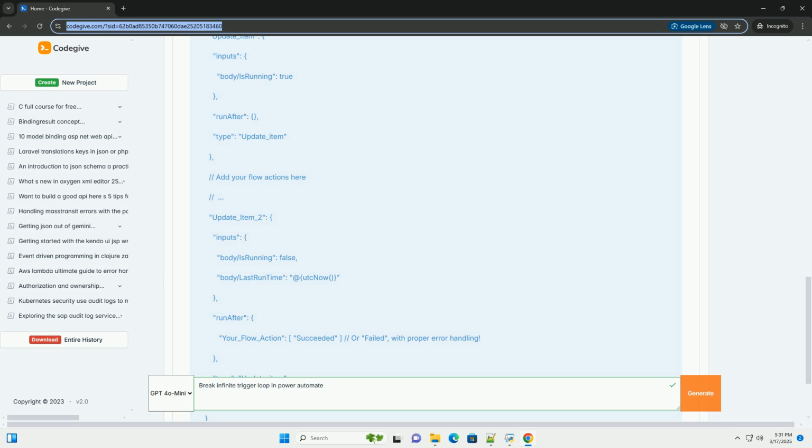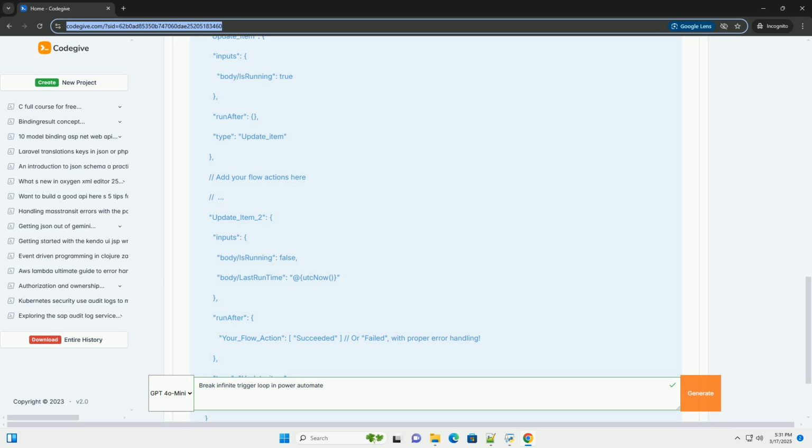3. Using a SharePoint list, or similar data source, to track run status, more complex, persistent. This approach involves using a SharePoint list, or another data source like Dataverse or SQL Server, to track the flow's execution state. This allows you to prevent the flow from running if it's already running or has recently completed. Steps. 1. Create a SharePoint list: create a list named flow status, or something similar, with the following columns. Flow name, single line of text, stores the name of the flow.